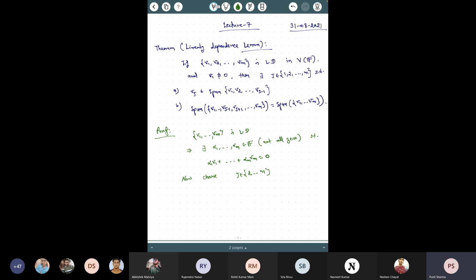So now, what I'm writing, you see whether that is possible or not. Now choose the largest j in 2 to m such that alpha j is not equal to 0. Why does such a j exist?